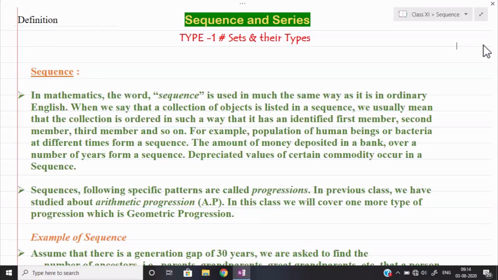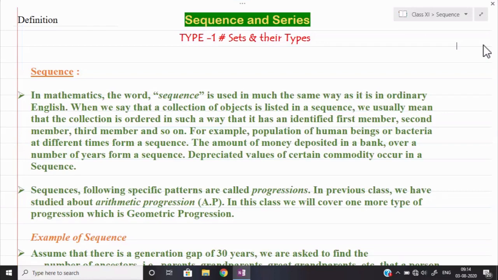See, the first definition given here is of sequence. What is a sequence actually? That we shall try to understand first. See here, the definition is written in such a way: in mathematics, the word sequence is used in much the same way as in ordinary English.